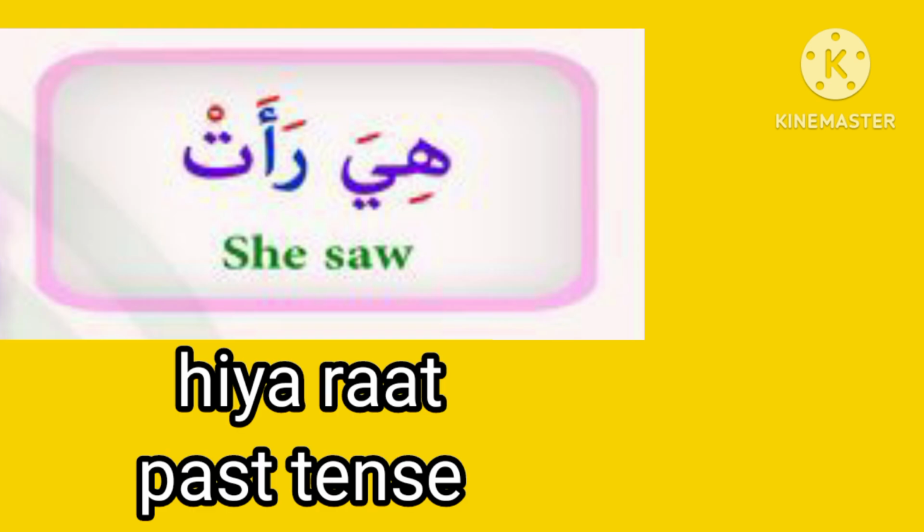Hiya is a pronoun. Hiya means she. Ra'at means saw. Hiya ra'at, she saw. In the Arabic language, different words are spoken for male and female.